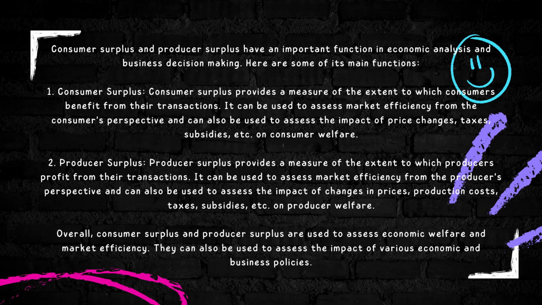2. Producer surplus. Producer surplus is a measure of the extent to which a producer profits from trade transactions. It can be used to assess market effectiveness from the producer's perspective and can also be used to assess the impact of changes in price, producer costs, taxes, and subsidies on producer welfare. Overall, consumer surplus and producer surplus are used to assess economic welfare and market effectiveness. They can also be used to assess the implications.